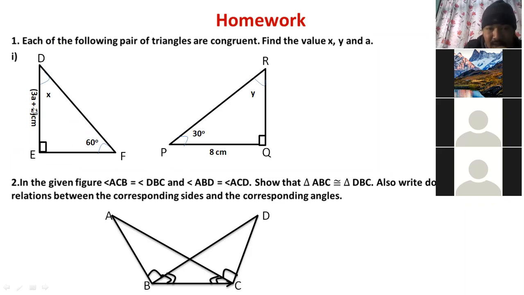3a plus 2 centimeter. Very good. 60 degree opposite is 3a plus 2. And what is opposite to 60 degree here? 8 centimeter. Yes. 3a plus 2 will be equal with 8 centimeter. Sir, then how to write in language? Can you tell? What I told just now.